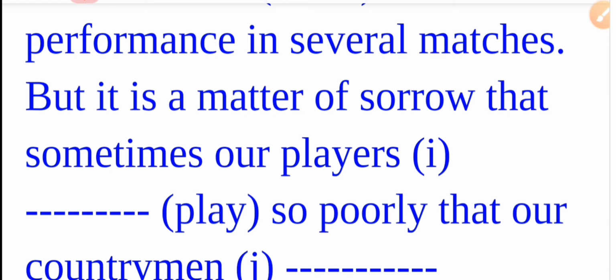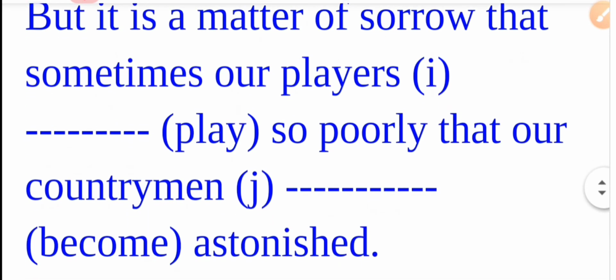But it is a matter of sorrow that sometimes our players play so poorly. Again it is in the present tense and in active voice. The subject is "sometimes our players", so usually the correct answer is "play". Our players play so poorly that our countrymen become astonished.